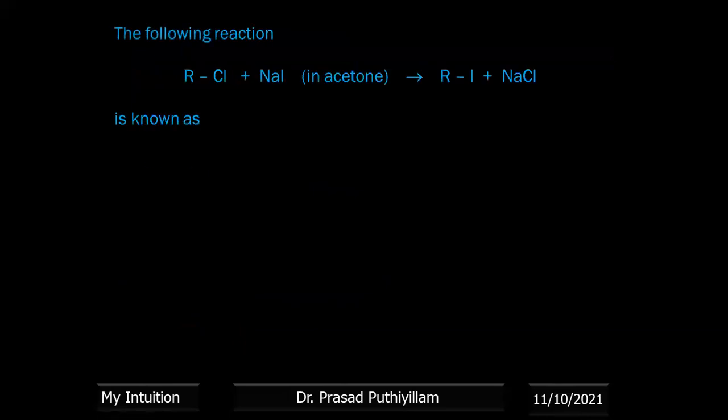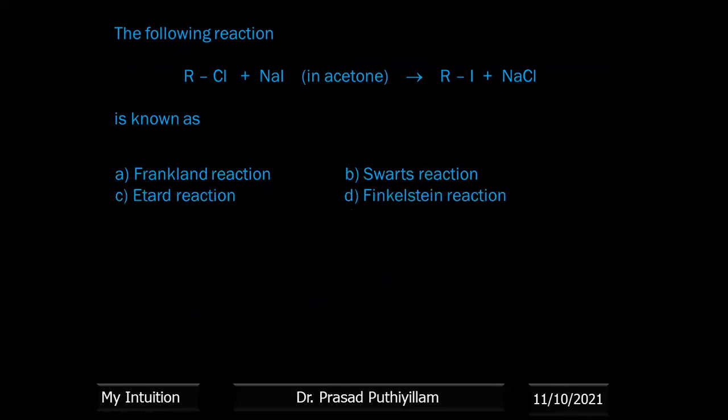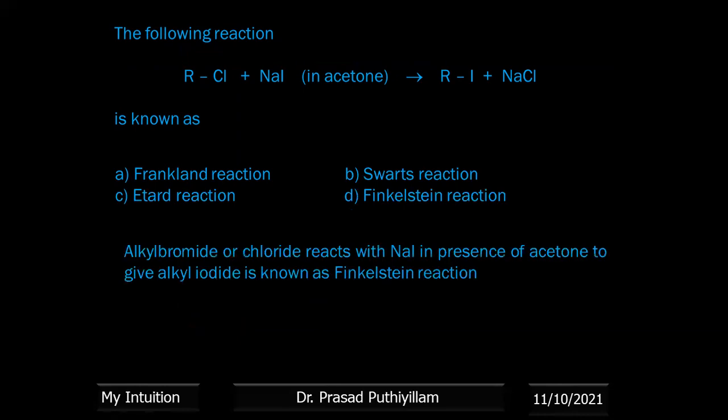The following reaction, RCl plus NaI in acetone gives RI plus NaCl, is known as. It's already explained. That is, alkyl bromide or chloride reacts with sodium iodide in the presence of acetone to give alkyl iodide, known as the Finkelstein reaction.